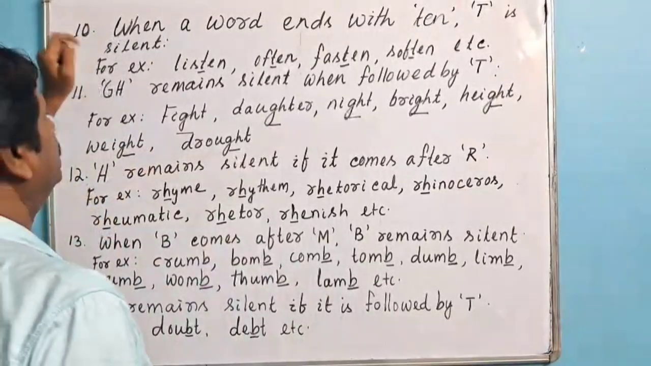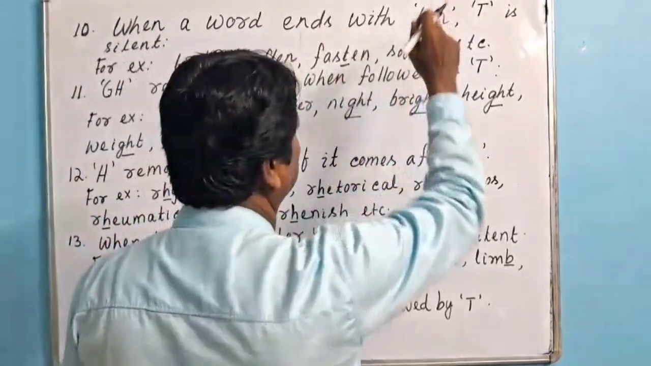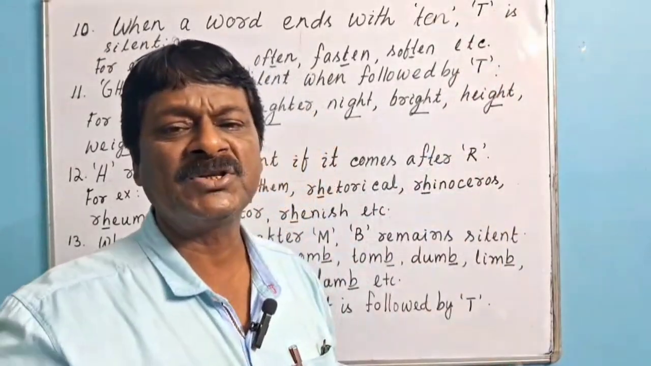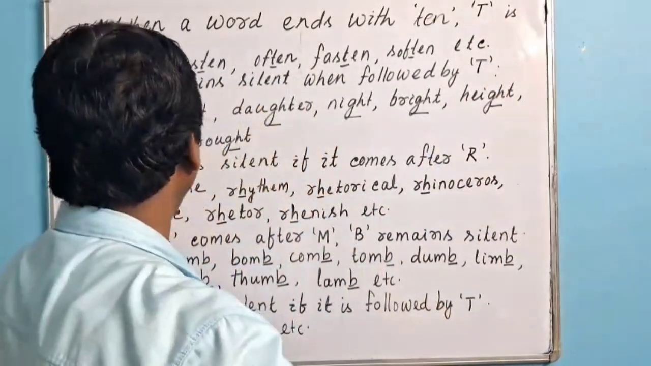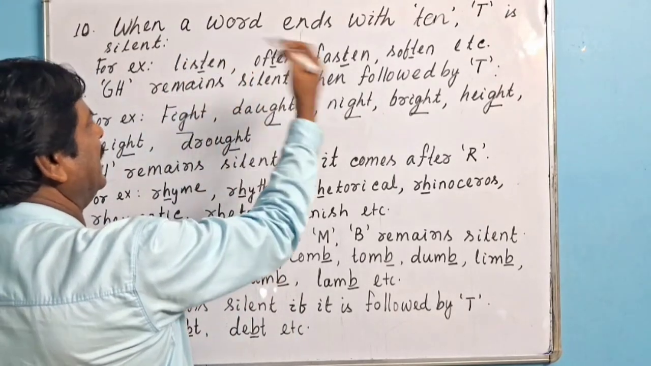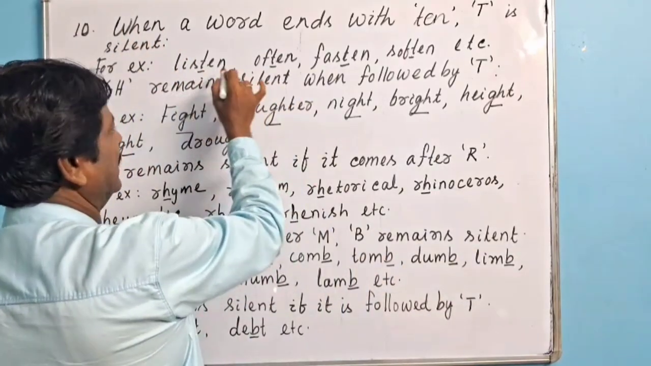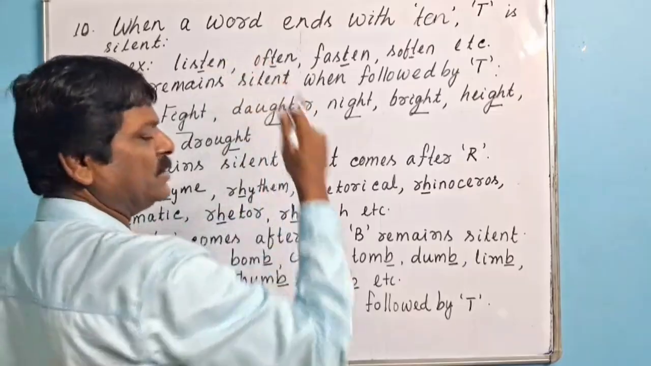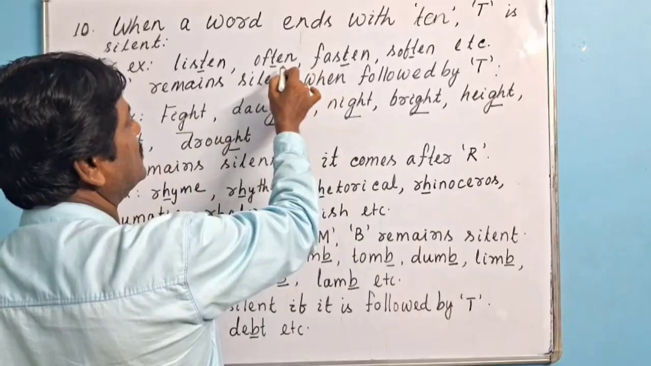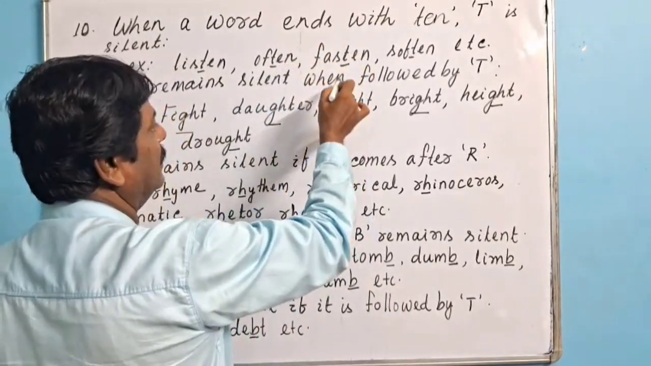Point number 10. When a word ends with -ten, T-E-N, the T remains silent. For example, listen. The -ten is at the end, so the T is silent there. Not "lis-ten", it is "lisen". It is not "of-ten", because it ends with -ten.